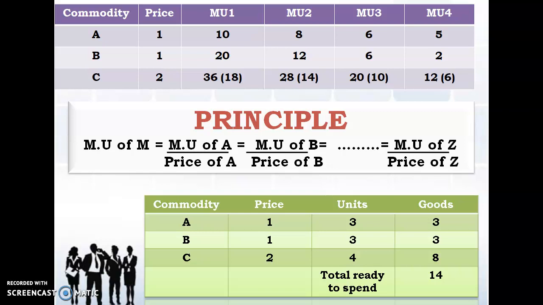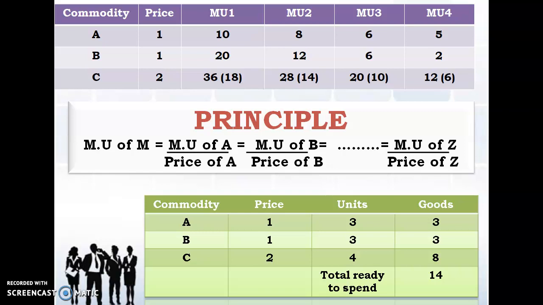Now coming to commodity C, the price is 2. The marginal utility for the fourth unit of C being consumed is 6. So the number of units will be 4, and the money he is going to spend will be how much? 2 into 4 will be 8. So the money which has been spent in total, if you take it into consideration, will be 3 plus 3 plus 8.